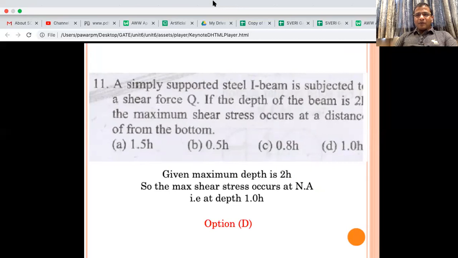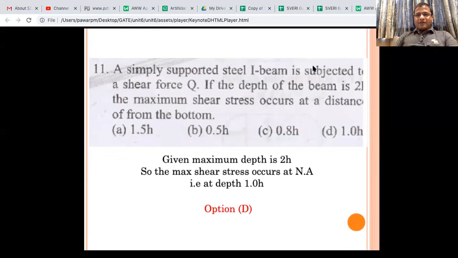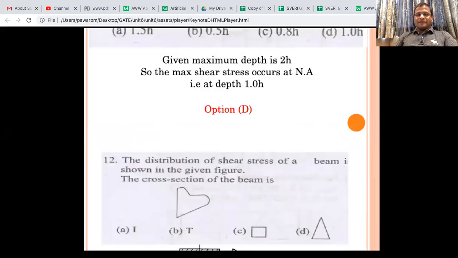A simply supported steel I-beam is subjected to shear force Q, and if the depth of the beam is maybe 2h, the maximum shear stress occurs at what distance from the bottom up. It is very easy. 2h depth is given, neutral axis is at 2h/2, that is h. It will become 1.0 h. So the answer should be D.